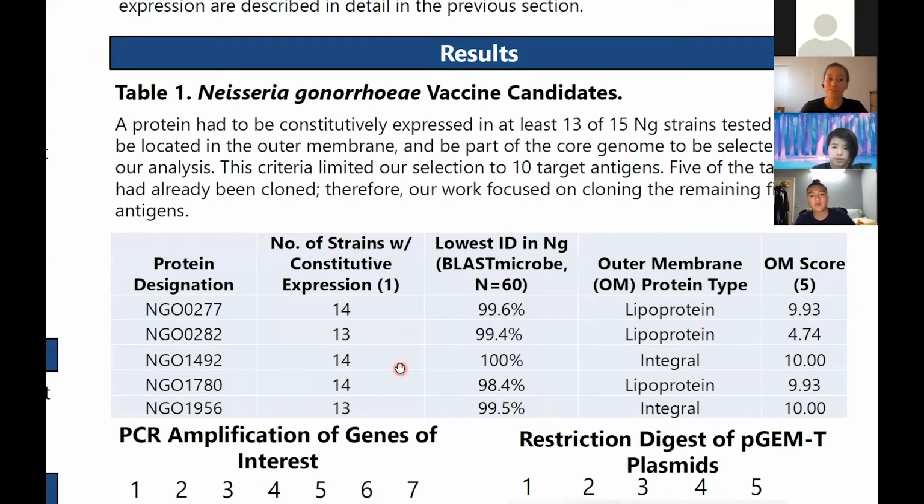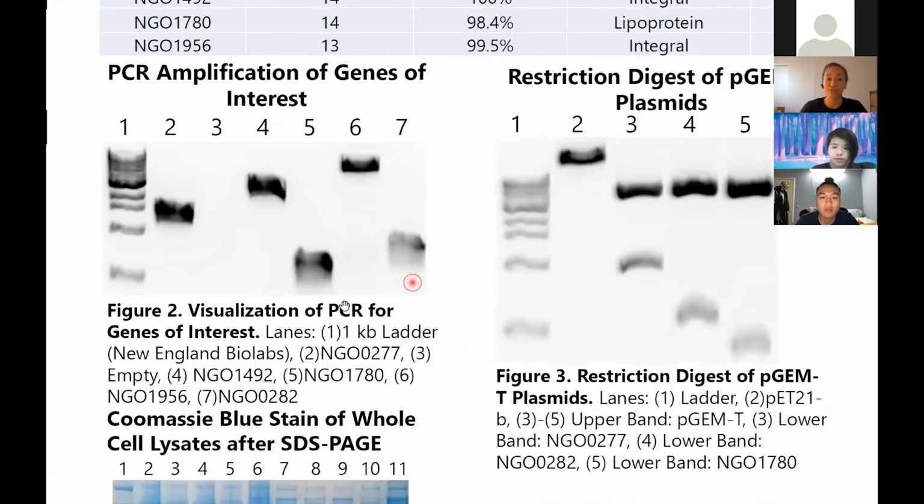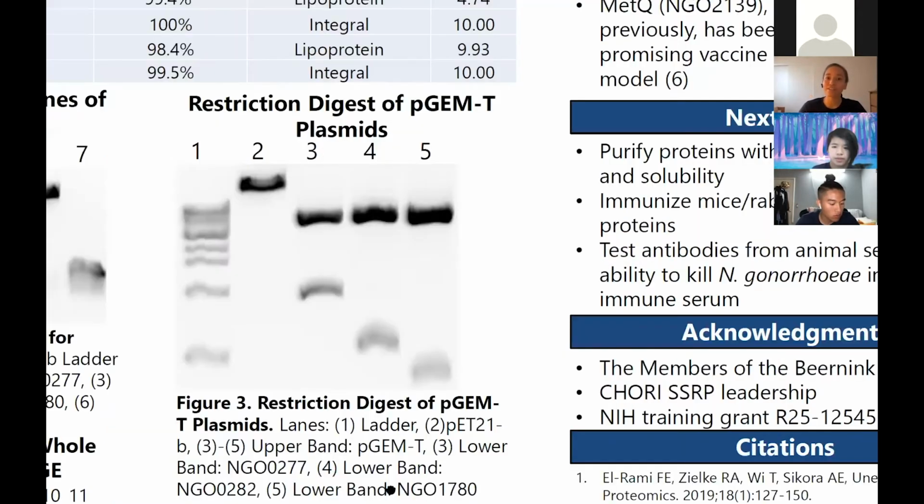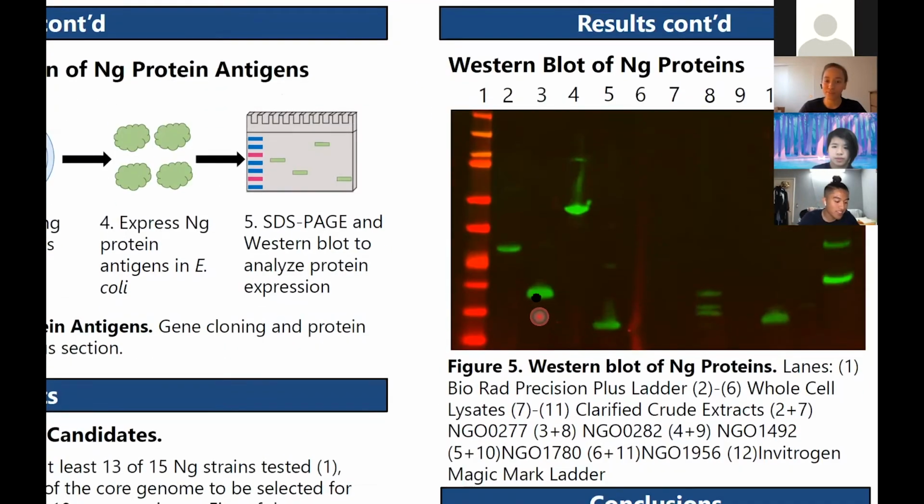Table 1 shows the information about our proteins from our bioinformatic work. Figure 2 shows that we successfully amplified our genes of interest using PCR. And figure 3 shows the first restriction digest from our gene cloning process. Figure 4 shows all of the proteins that were in our samples with our specific proteins boxed in red, but what I really want to focus on is figure 5, the result from our Western blot.